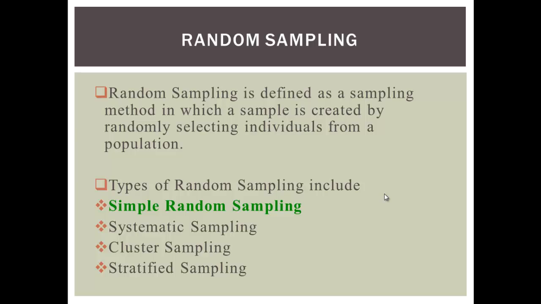Random sampling is defined as a sampling method in which a sample is created by randomly selecting individuals from a population. As you can recall in the first video that we did for this class, Applied Finite Mathematics, we studied statistics.